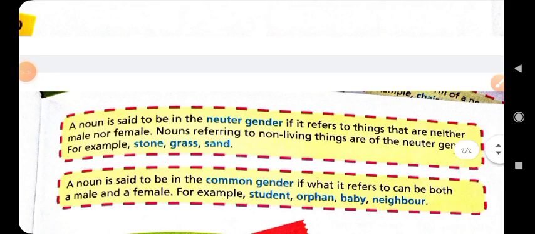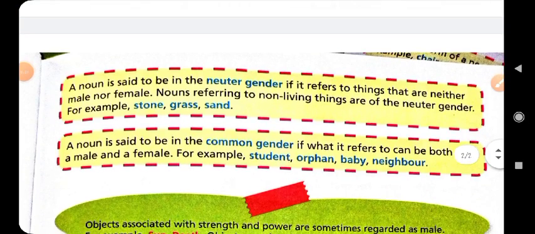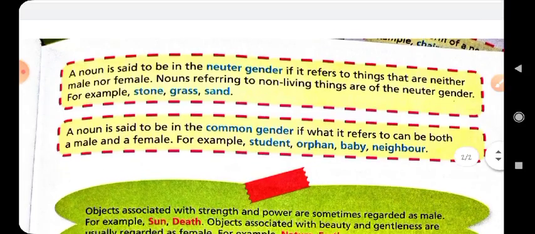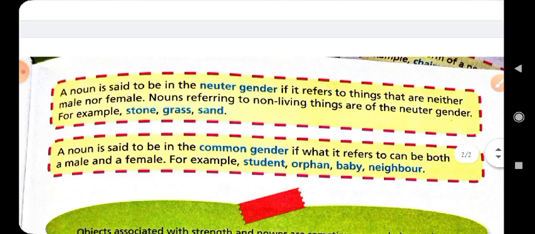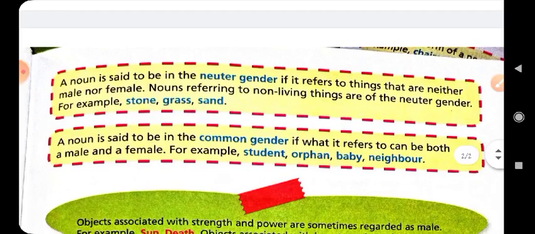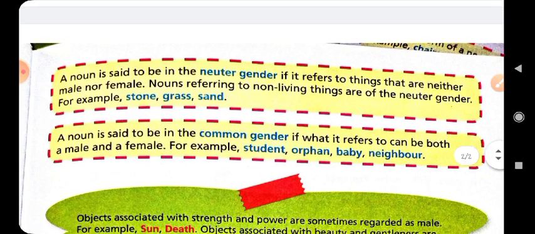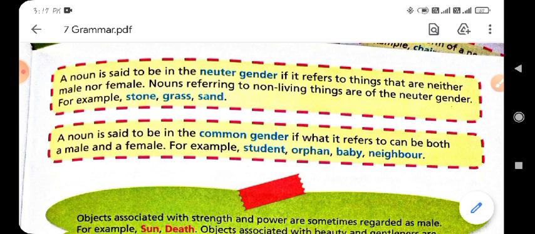Next is the neuter gender. What is the definition of the neuter gender? A noun is said to be in the neuter gender if it refers to things that are neither male nor female. A noun referring to non-living things is of the neuter gender, for example stone, grass, sand. It means the neuter gender is used for non-living, lifeless things. We can say simply a noun is said to be in the neuter gender if it refers to things that are neither male nor female.